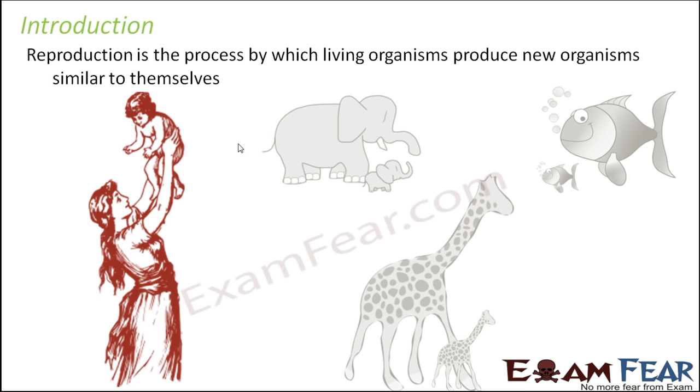Those steps are common to all animals, but the difference lies in the structure of the reproductive system. The way a human body is organized, the reproductive system is a lot different from that of other animals like fishes, giraffe or elephant.